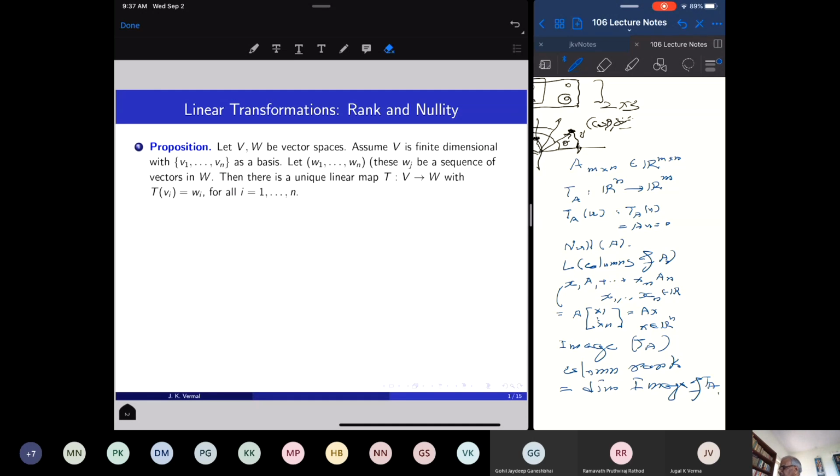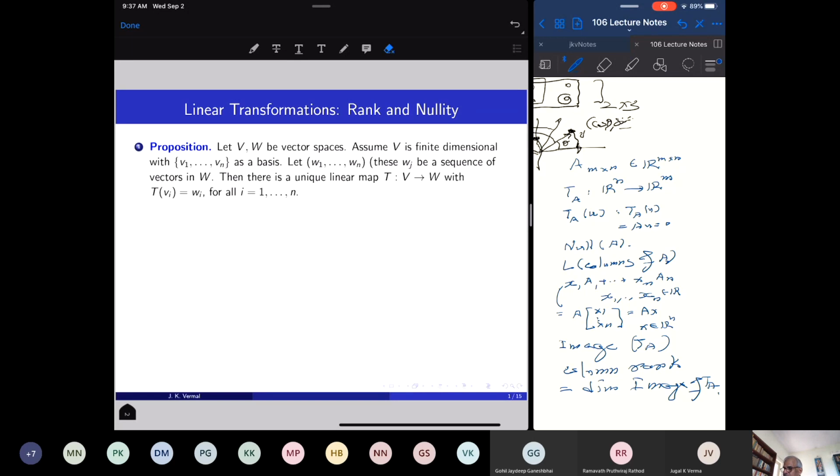So the rank of the linear transformation will be defined as the dimension of the image space, and the nullity of the linear transformation will be defined as the dimension of the null space.